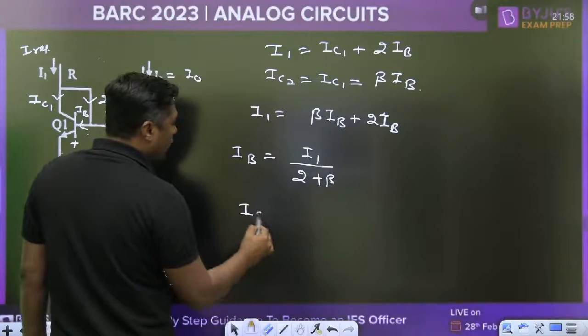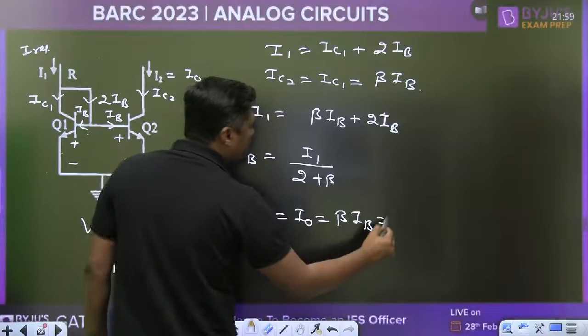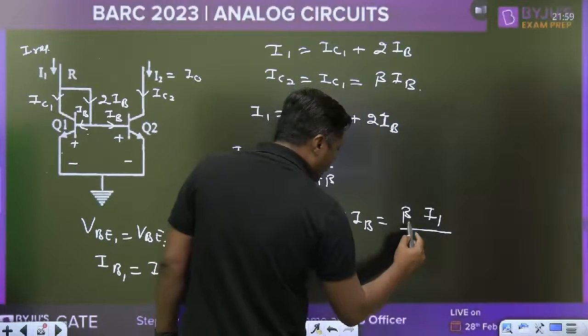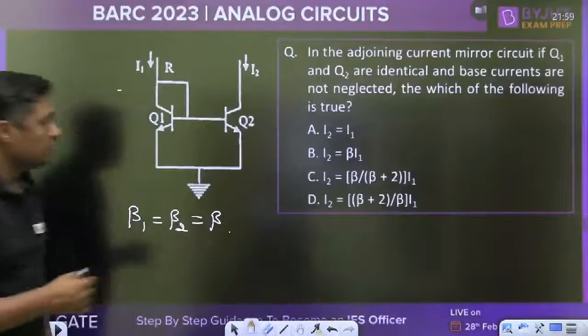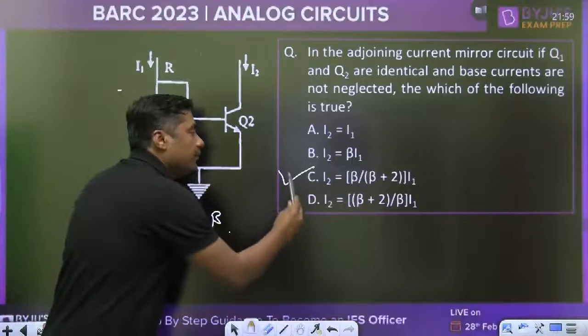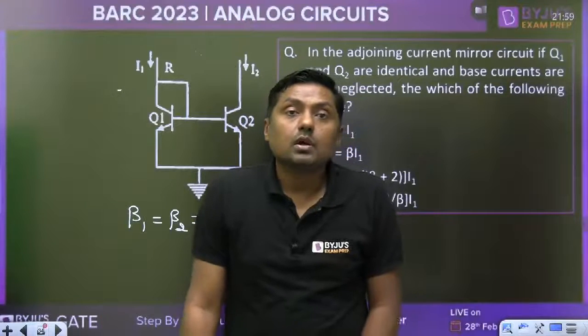And the value of IC2, which is equal to I0, is beta times IB, so it will become beta times I1 upon beta plus 2. That is the answer: beta upon beta plus 2 into I1. That is option C. C is the answer for this question, right?